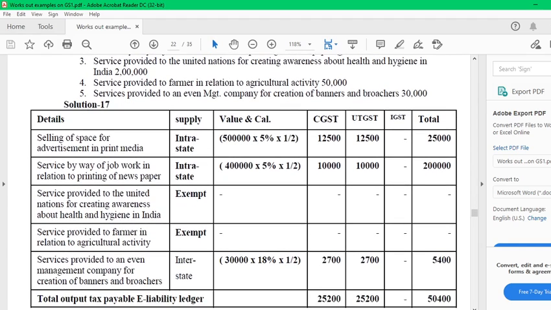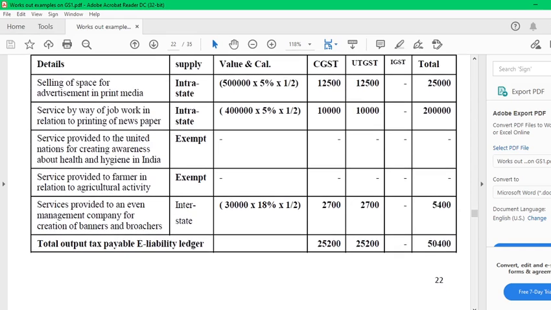Just have a look, this is a very simple problem. You list out and calculate GST or UTGST or IGST, whatever that is. In this case, it is UTGST because Andaman and Nicobar is a union territory. In the place of SGST, you can take UTGST. Selling space for advertisement is intrastate. Therefore, it is 5%. Whatever the amount is, calculate 5% into 1 by 2. Service by way of job work in relation to printing, same. Service provided to the United Nations, already told, it is exempted. Service provided to a farmer is exempted. Any service related to farmer or agriculture is exempted.